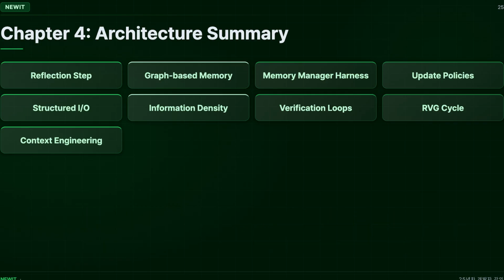You have now seen how to design, code, and optimize the memory of an agent, but all of this is theoretical until you put it into production. In the final chapter, we will take these architectural blueprints and map out a real-world implementation roadmap for 2026, including how to handle the specific challenges of the Korean context environment.